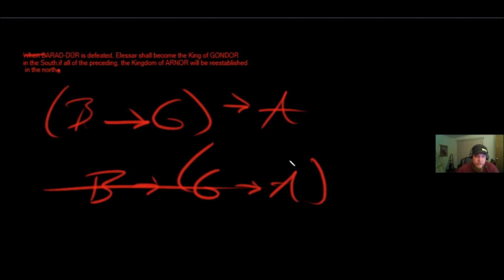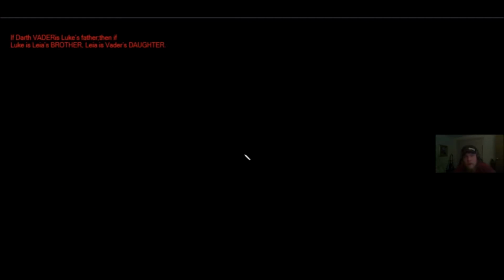Let's take a look at the next one that I had in the sampler. All right, this next one says: if Darth Vader is Luke's father, then if Luke is Leia's brother, Leia is Vader's daughter. So let's take a look at the shape here.